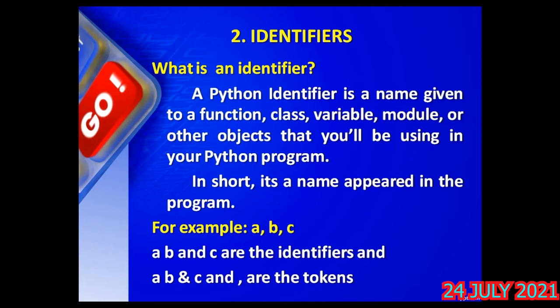Unless and until it is a valid identifier. What is valid, what is invalid, we will see next. Now example, A, B, C. Yes, A, B and C are identifiers. Understood? Because A, B, C are not reserved words. And also here, how many tokens are available? You just see individually. A is individual, comma is individual, B is individual, C is individual, and the comma once again is individual. So A, B, C and your commas are examples of tokens, right?